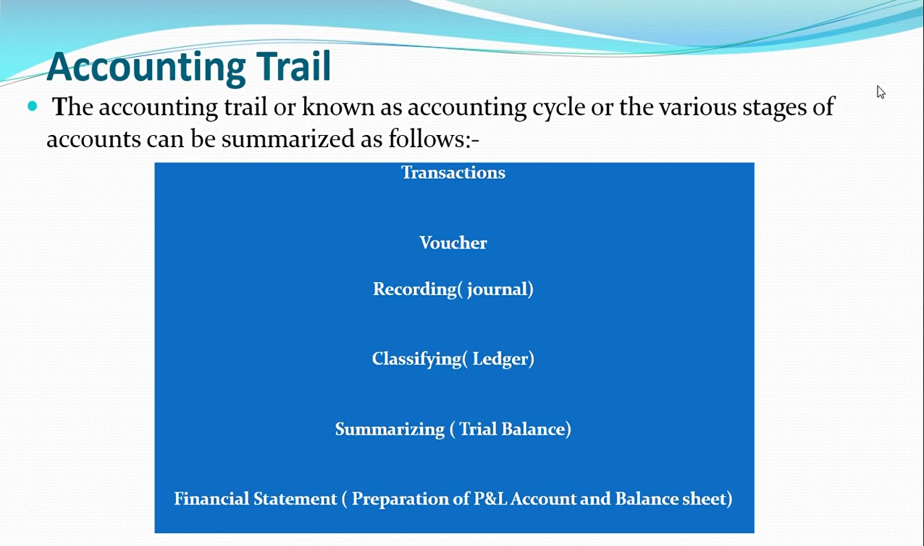We identify the transactions with the help of the vouchers. If the transaction is monetary in nature, we start recording in the journal, and if it is non-monetary, we ignore that transaction. Once the transaction is identified as a monetary transaction, we do recording in the journal, then classification in the book called ledger, and we start summarizing through the trial balance. Once we prepare the trial balance and it gets tallied, we next start with the preparation of the financial statements, also known as preparation of profit and loss account and balance sheet.